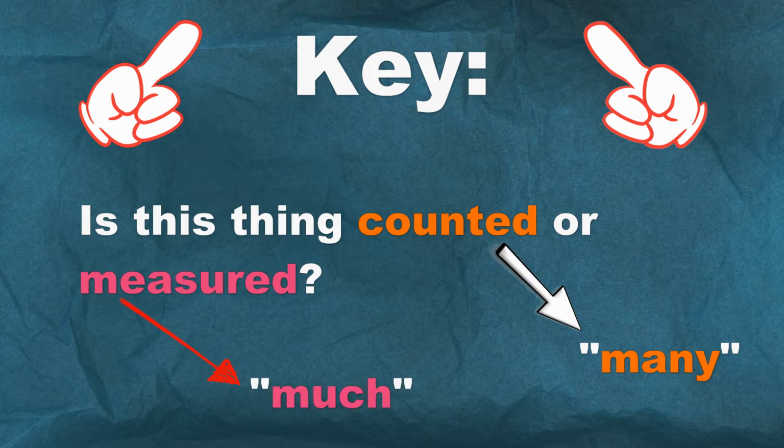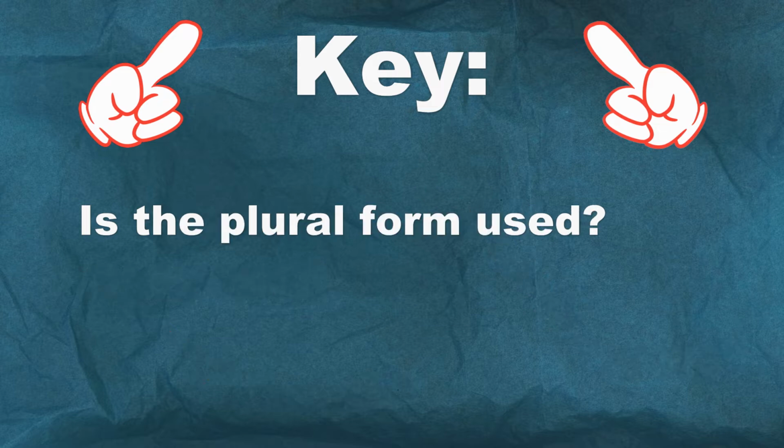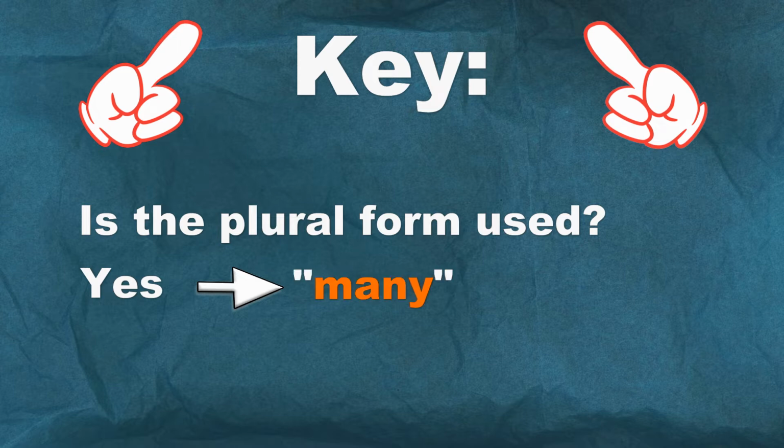You can also get a clue from whether or not a plural form is used. So in other words, if you are using the plural form of the noun, then that's kind of a clue that you would use the word many. But if the plural form is not used, then that's your indication that much would be better. Let's look at some examples.